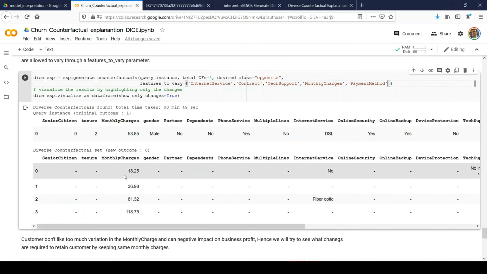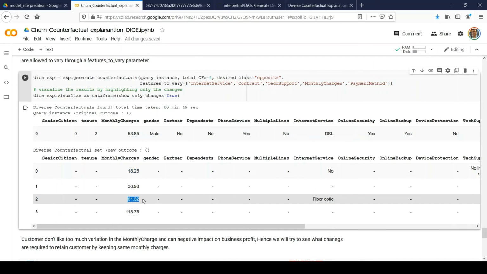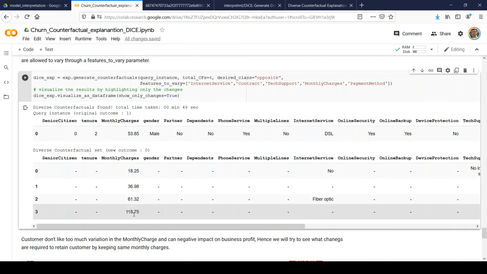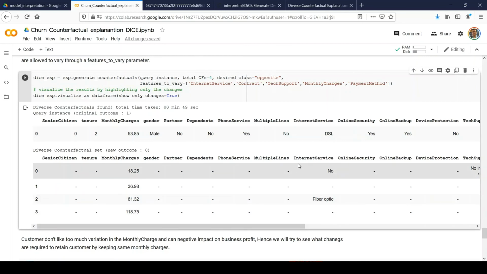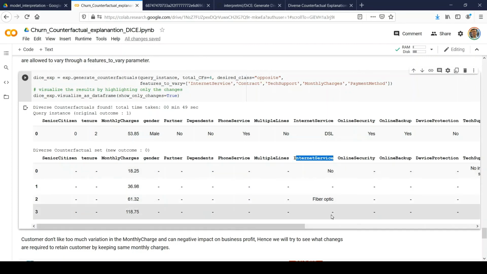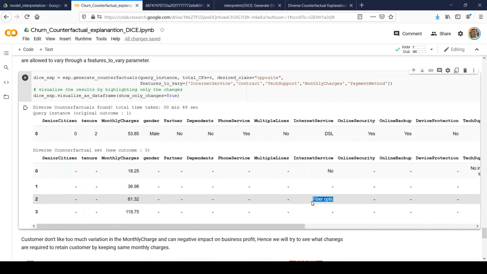But now it looks like it's viable, right? Because here it's recommending to reduce the monthly charges, and for some it's saying to increase the monthly charges, like 61 and 118. It's also providing some recommendation for internet service, like using fiber optics.